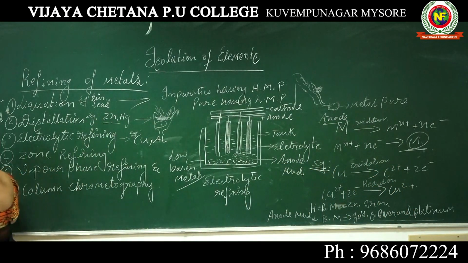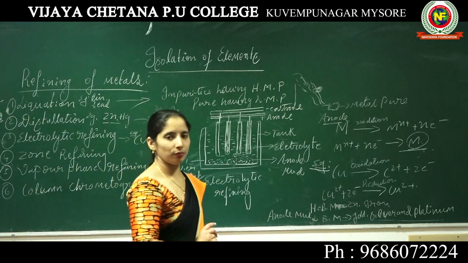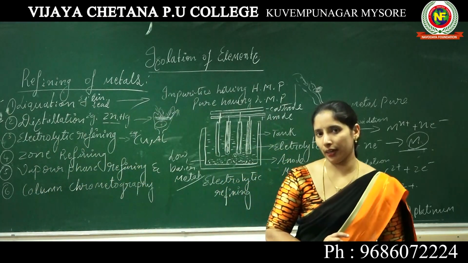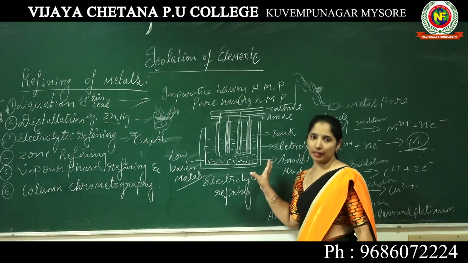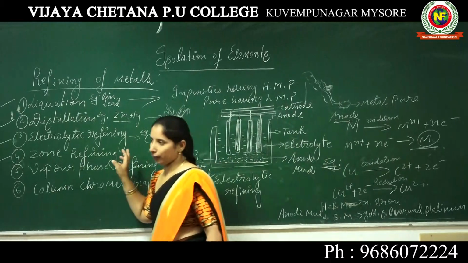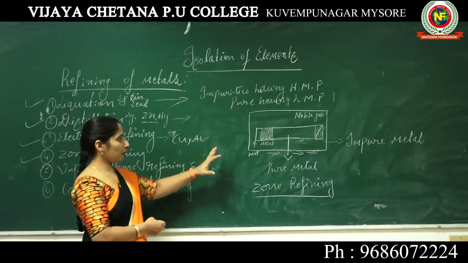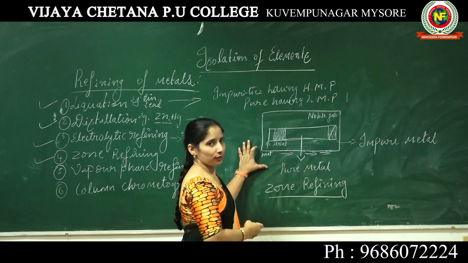So come to the fourth one. The fourth type under the refining of metals is zone refining. Here also I will show with a schematic representation how the process takes place. So the next one is zone refining, and the schematic representation shows how zone refining takes place.